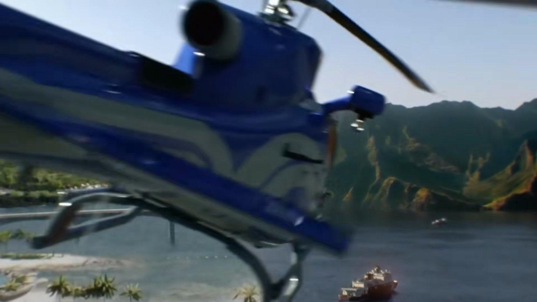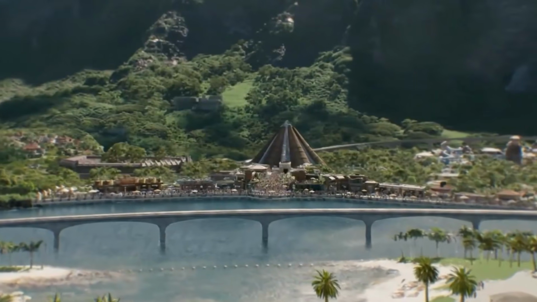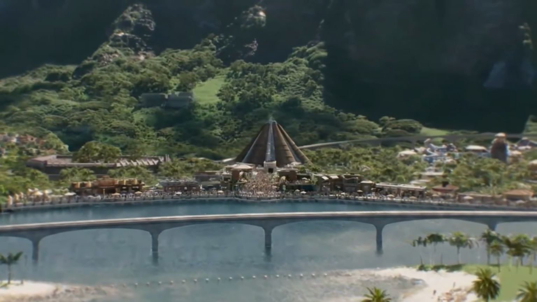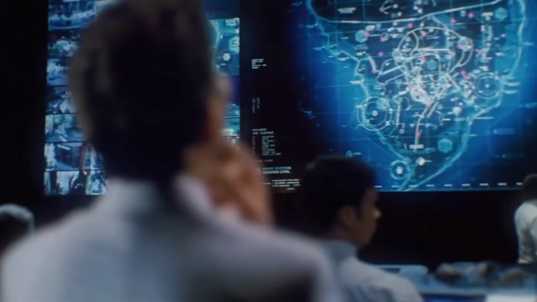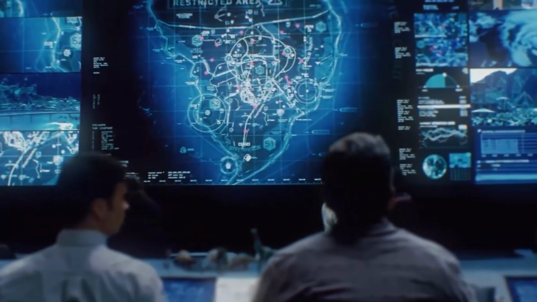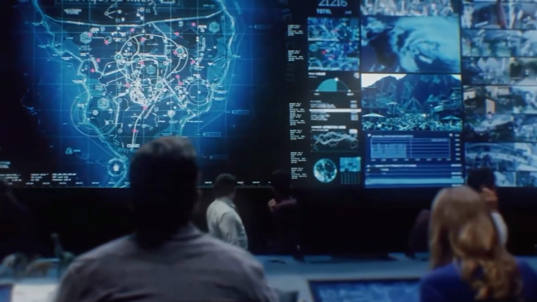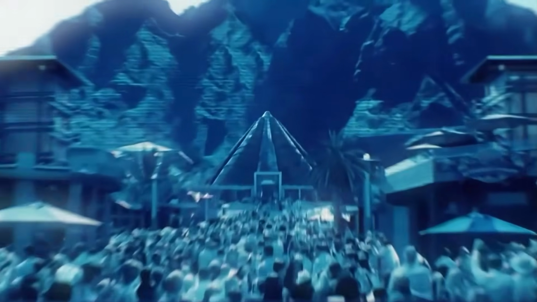Well, not for long, as the hybrid dinosaur of the Indominus Rex decided to make her way through the park, causing havoc and chaos, and ultimately shutting down the entire theme park. However, during these events in December of 2015, that's not all that was taking place on the island.